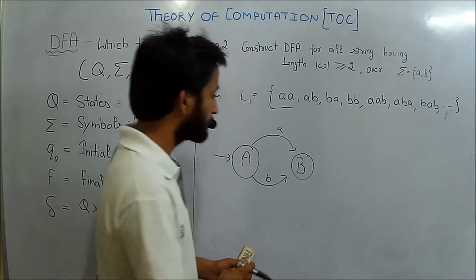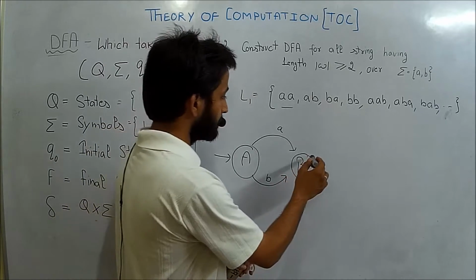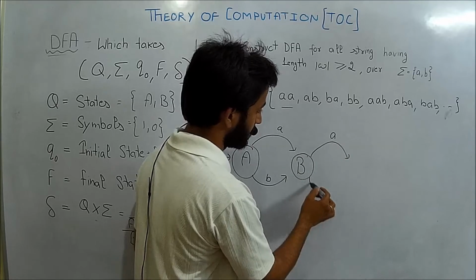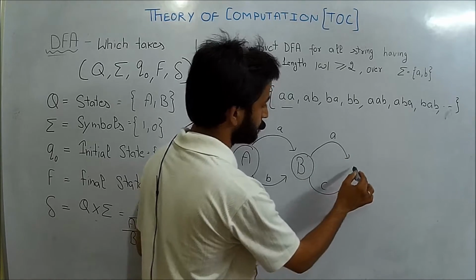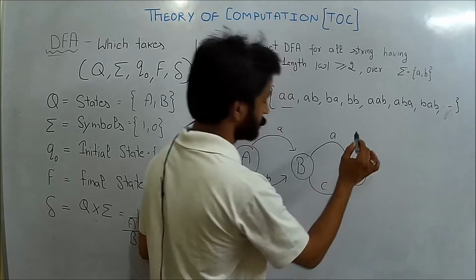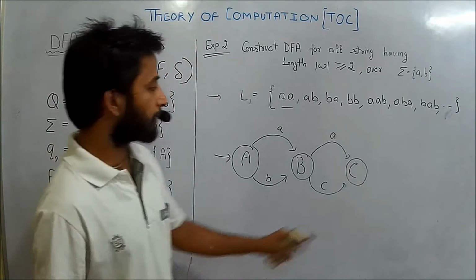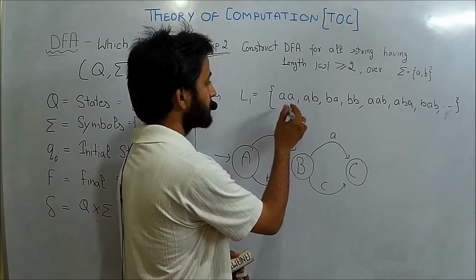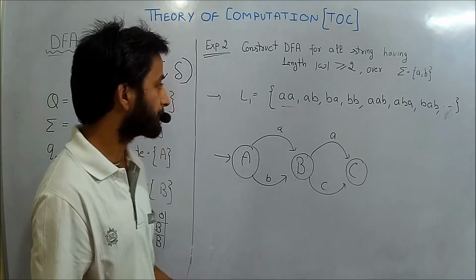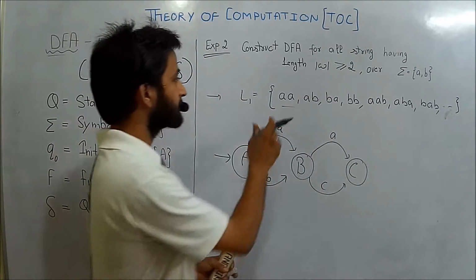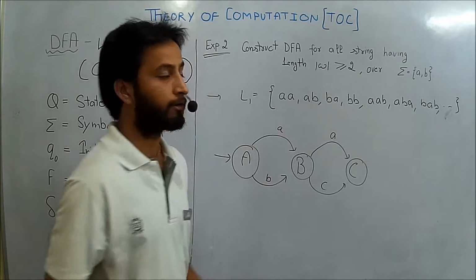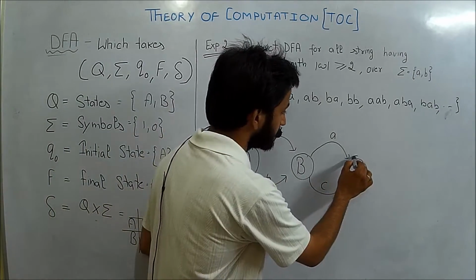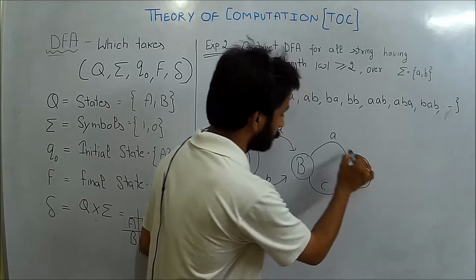Now I have to do the transition of B. So the transition of B I will show to the state C. Up to this state we are getting our first string, that is AA. For accepting this string AA, I will have to make C the final state.